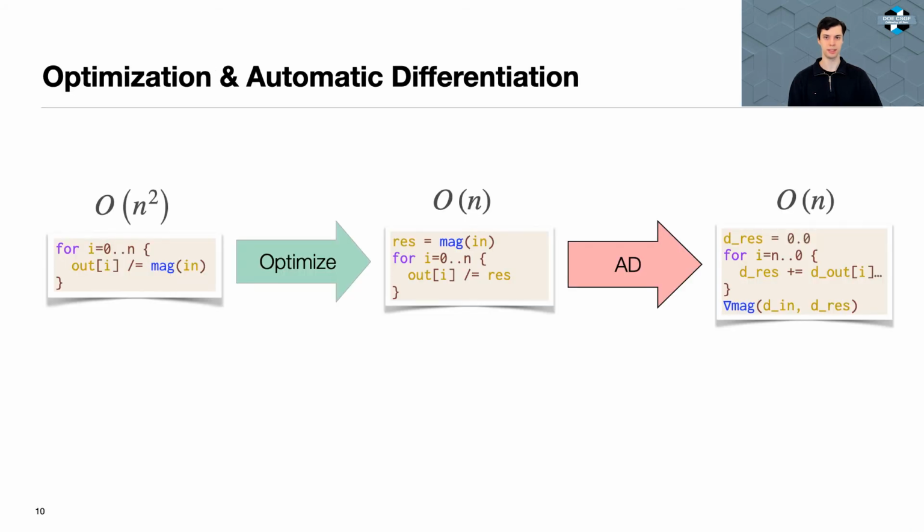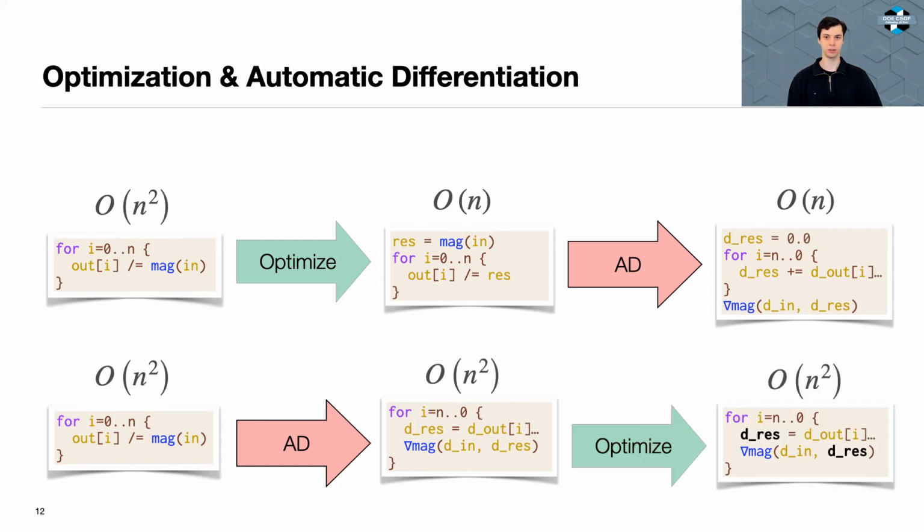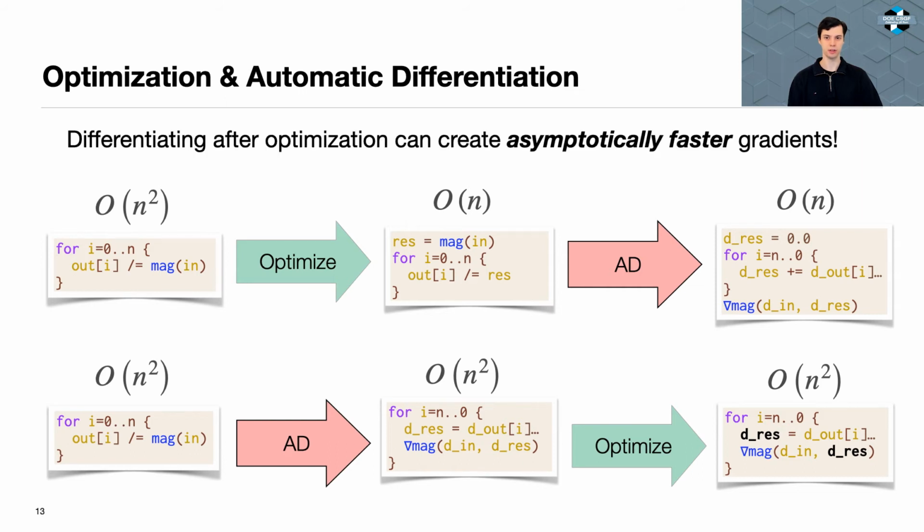Performing AD on this optimized code, we find a gradient that also runs in O of n time, as the call to the gradient of mag is also outside the loop. Instead of first performing optimization, then AD, let's see what happens if we first perform AD as is done in the existing tools. We again start with an O of n squared program, and running AD on it yields an O of n squared derivative, as the call to the gradient of mag is inside the loop. If we now try to optimize the derivative, we are unsuccessful and stuck with the O of n squared gradient.